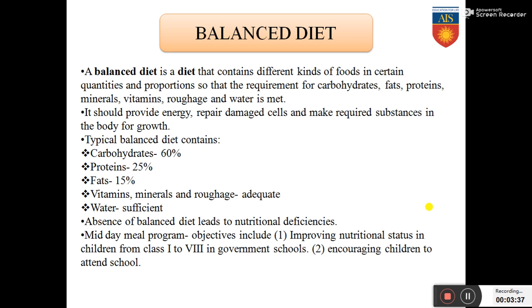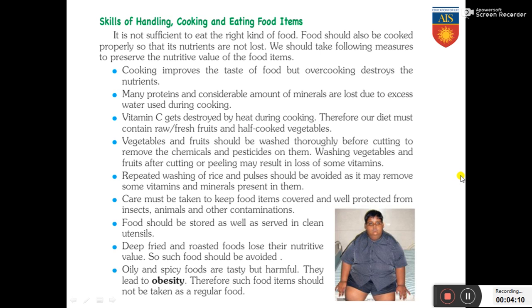Now, a short note about the midday meal program. I'm sure some of you might have heard about the midday meal program. What is the midday meal program? It is a program put forward by the government in government schools where children from class 1 to 8 are provided a midday meal for free. Why is it done? To improve the nutritional status of the children so that all the children receive the required foods and to encourage children to attend school. To attend the school, the children are also given the midday meal.